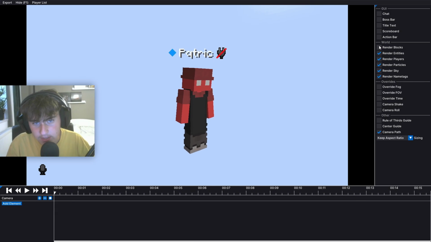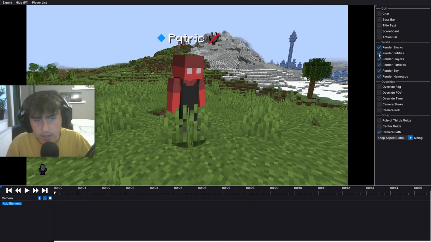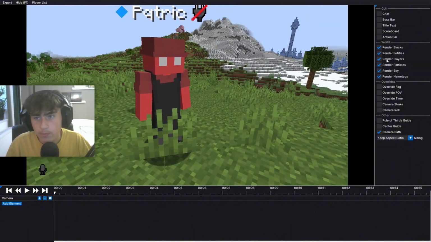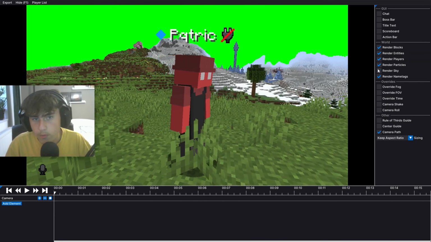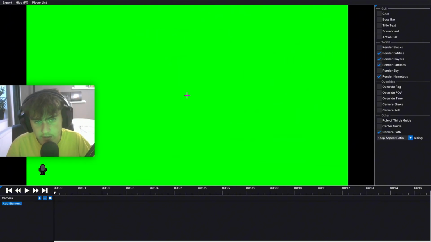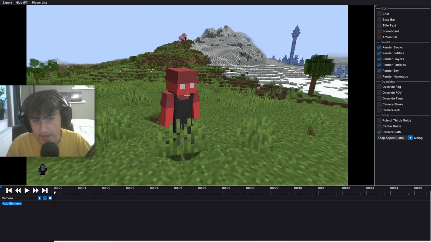Then you have the world. Render blocks basically unrenders all the blocks. This is really useful if you want only your character. Then render entities basically removes all entities besides the player. Then render players just removes the player. Render particles removes the particles, obviously. Render sky makes it green screen, and once you've done this, boom, now it's a green screen environment. And then render name tags will just remove the name tag, and I'm going to keep it like that.